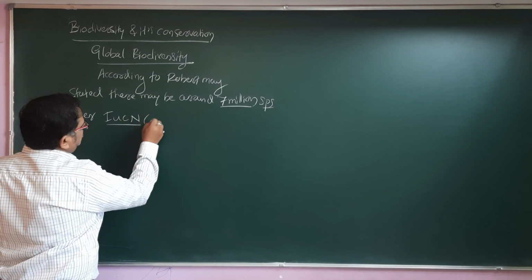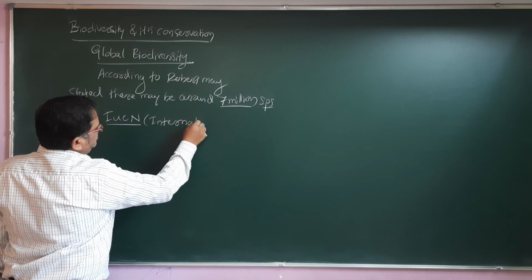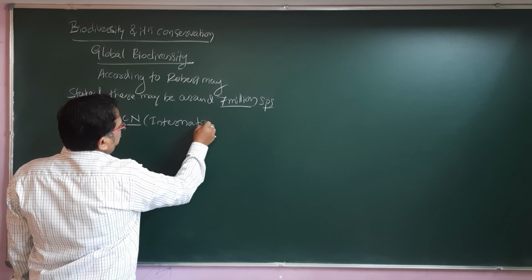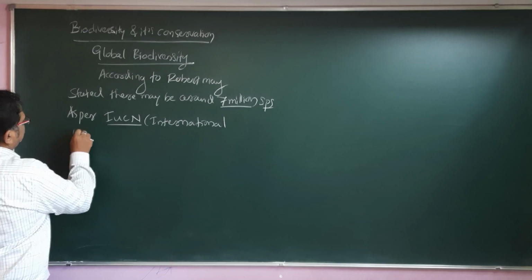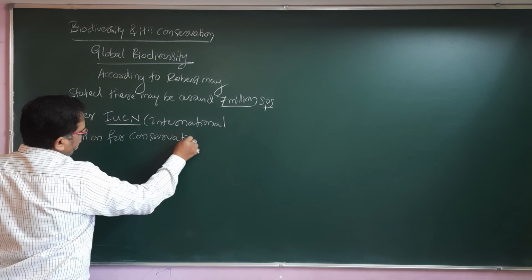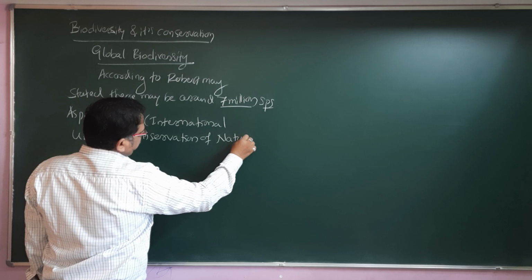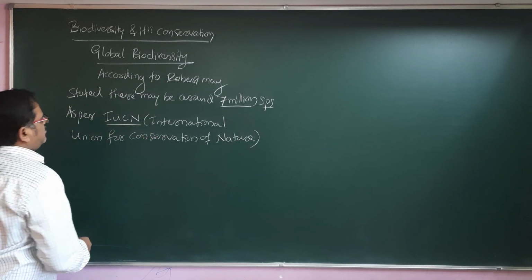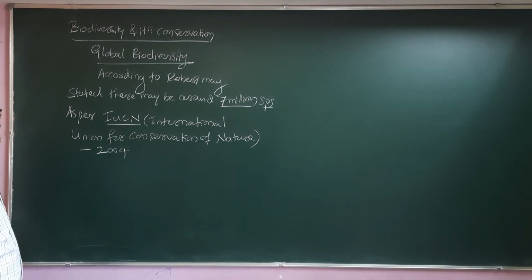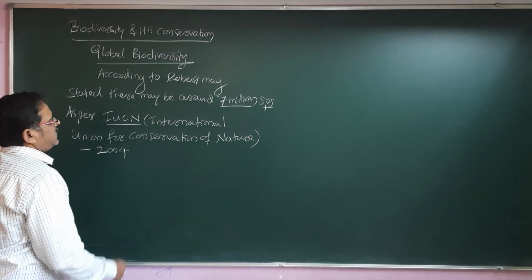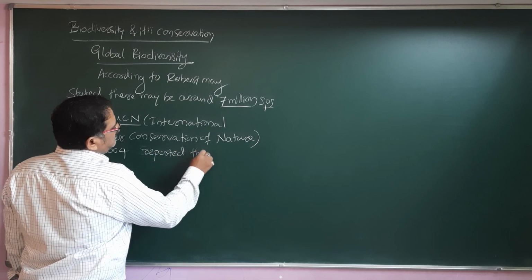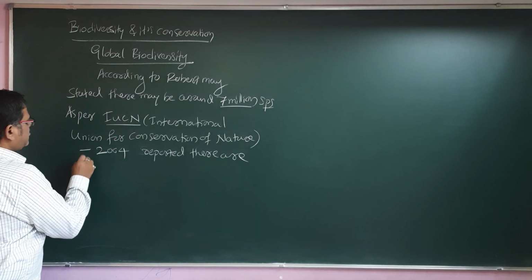But as per the IUCN, the International Union for Conservation of Nature, in 2004 it was reported that there are 1.5 million species living.